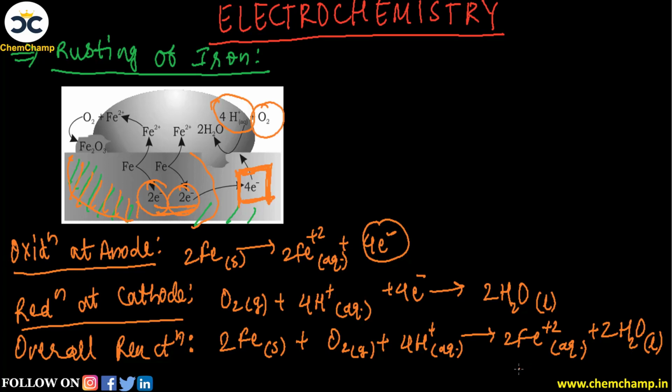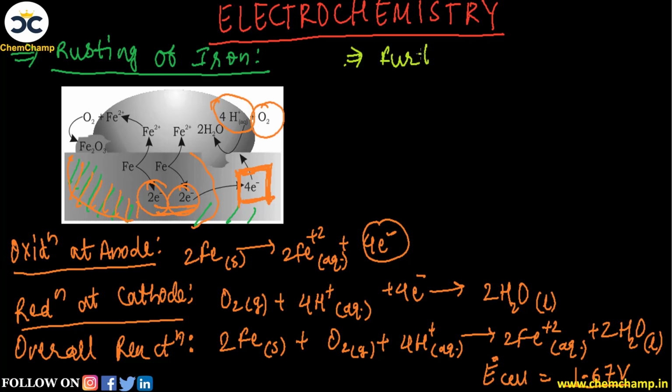Okay, and overall the EMF of this cell, that is E reduction potential, here we can write, let's say E0 of this cell, so this will be nothing but 1.67 volt. So this will be the value of EMF of this cell. So further this reaction will continue, and here the Fe plus 2 ion that is formed will continue into formation of ferric, from ferrous ion to ferric ion.